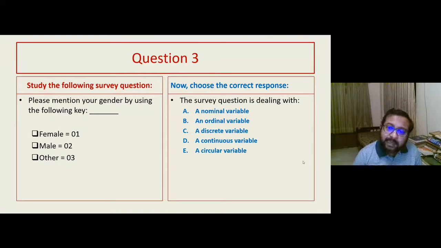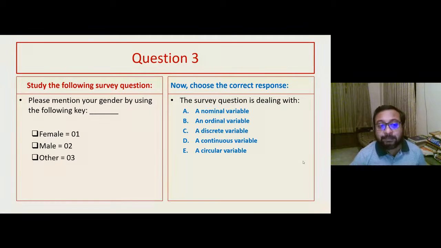Now you think, is there actually any order in which gender can be arranged? Of course not. So we cannot arrange gender in a particular order of superiority or inferiority. So obviously now it becomes a nominal variable, not even an ordinal variable. So although there are numbers and the numbers can be arranged sequentially, it is only a way of plotting the words in short hand. So it is actually a nominal variable.